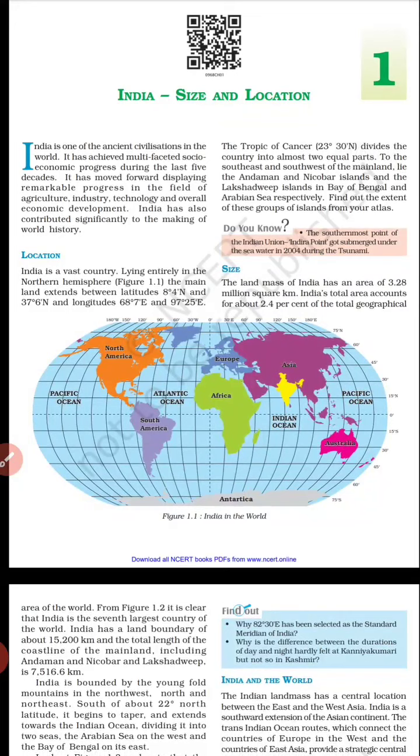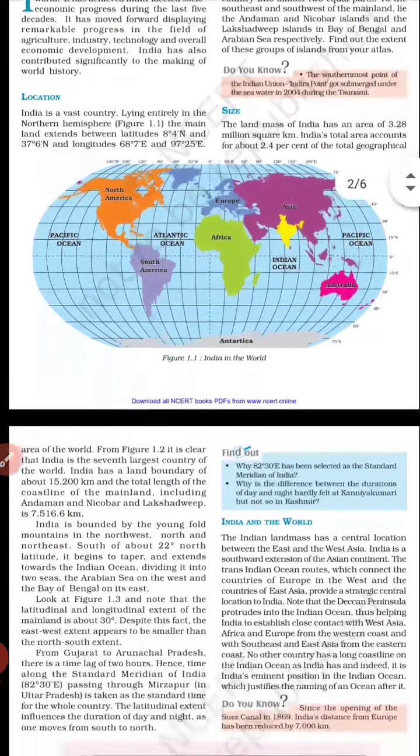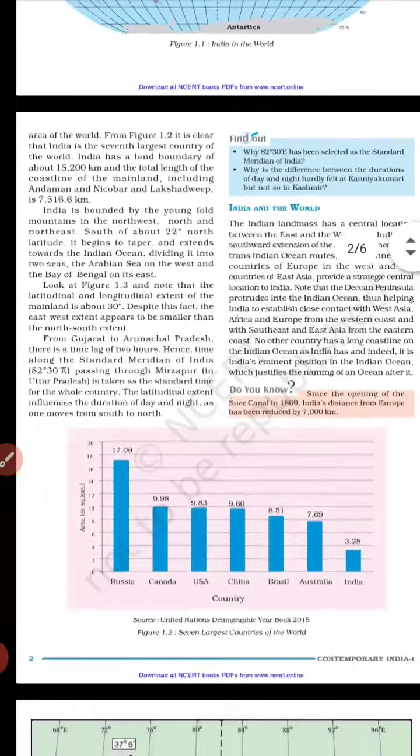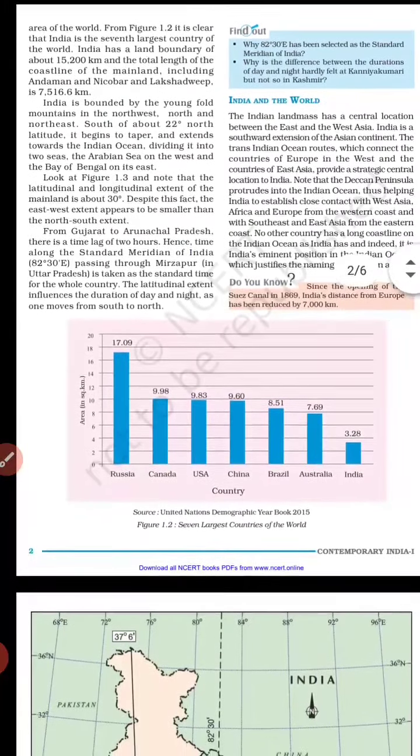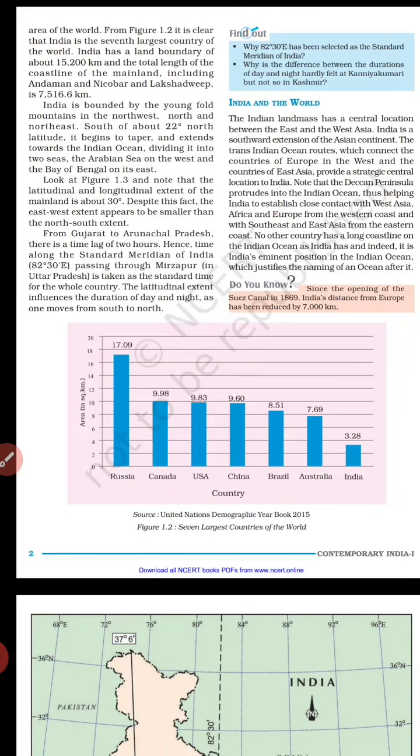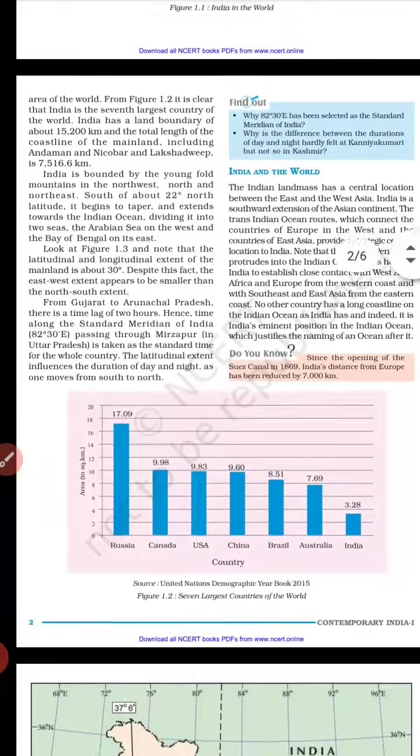And India's total area accounts for 2.4% of the total geographical area of the world. So, through this paragraph, we come to know that the total landmass of India is 3.28 million square kilometers, and according to the world's geographical area, it is 2.4%, sorry.